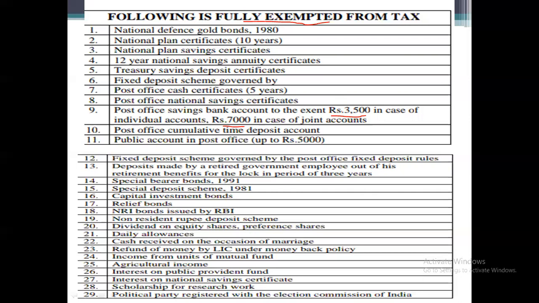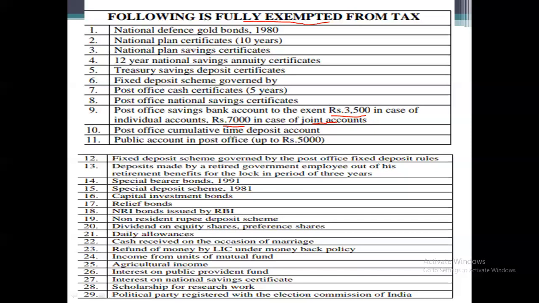That means if you are receiving rupees 5,000 as interest on a post office savings bank account, up to 3,500 is exempt. So 5,000 minus 3,500, the balance amount 1,500 will be taxable. And in the case of a joint account, he can claim the exemption up to 7,000.